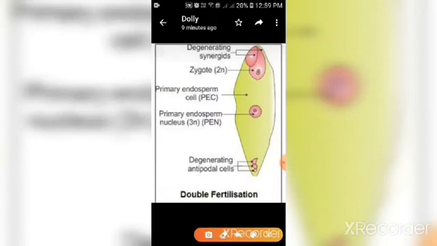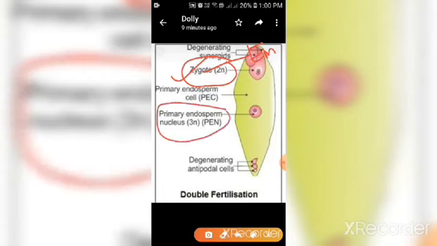Now next in this diagram there are shown the products which are formed after the double fertilization. So after the double fertilization, one product which is formed, that is the zygote. This zygote is going to form the embryo, and the other product which is formed, that is PEN, primary endosperm nucleus. और अब ये जो central cell थी जिसके अंदर 2 polar nuclei present थे, now we are calling it PEC, primary endosperm cell, and this is going to form endosperm.